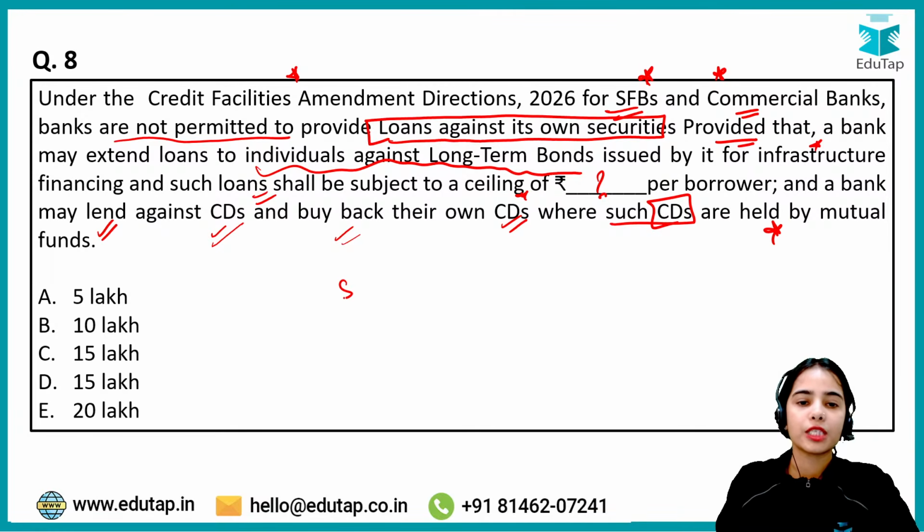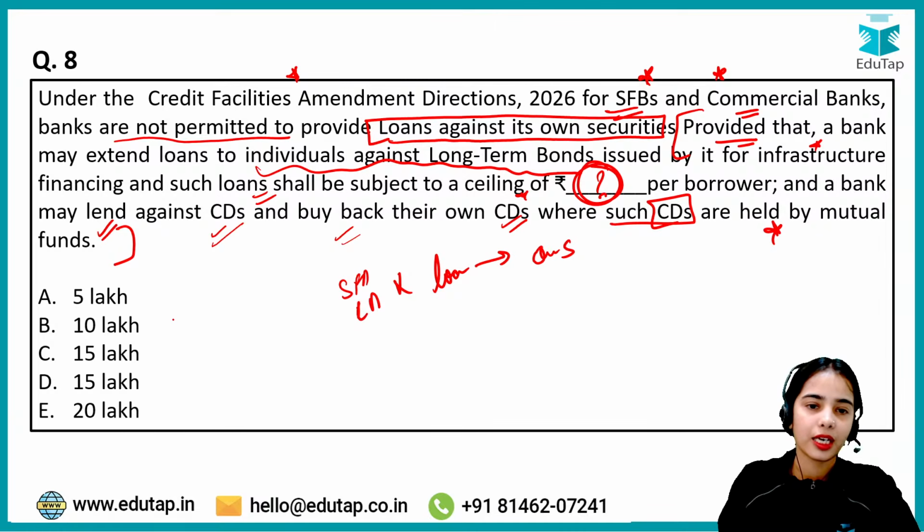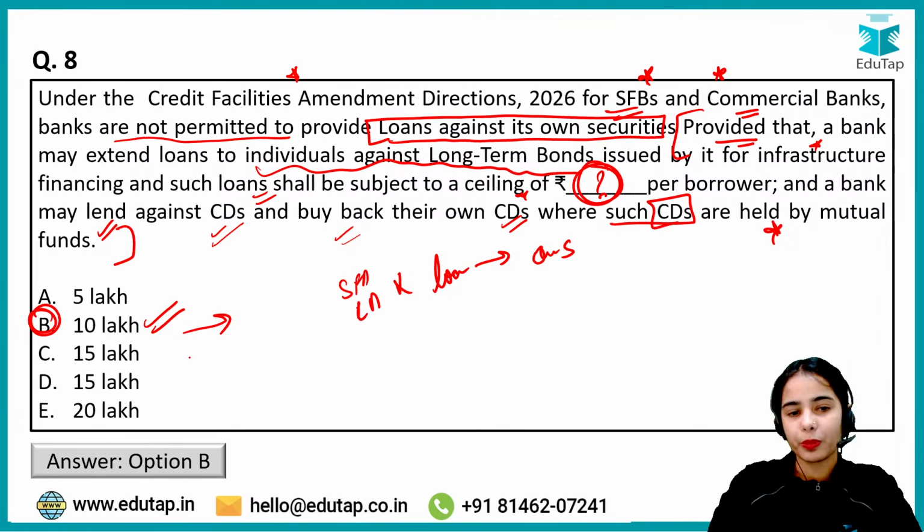So basically, the small finance banks and the commercial banks cannot provide loans against their own securities, but there are certain exceptions. So the bank can provide loans to individuals against its infrastructure financing bonds, and this is up to a limit of 10 lakh per borrower. Okay, so B is the answer here. 10 lakh per borrower is the limit.